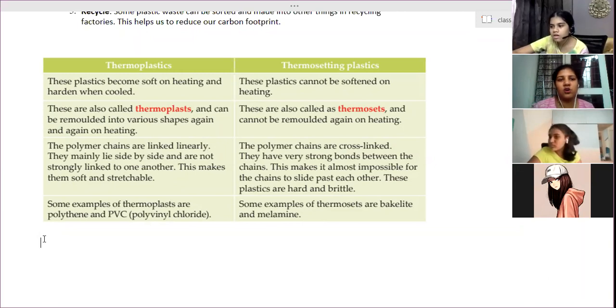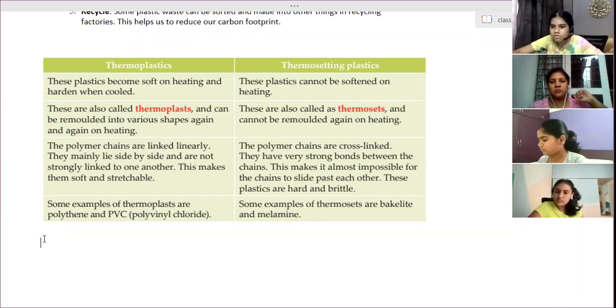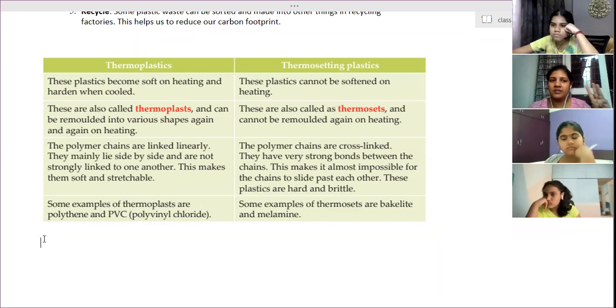So bone china is also a clay pot. The reason nowadays we are replacing most of those with plastic. What property does plastic possess? One thing, lightweight. They are very light in weight. They are transparent. Third thing, unbreakable. They can't be easily broken, like clay containers or glass containers can break easily. But these are unbreakable.